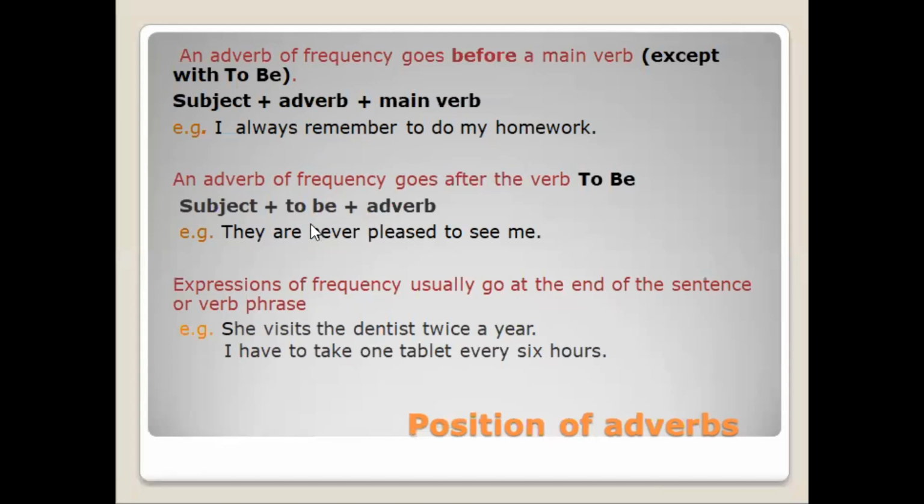An adverb of frequency goes after the verb to be. They are never pleased to see me. So, they is a subject, are is a form of to be, never is an adverb. You see the difference?